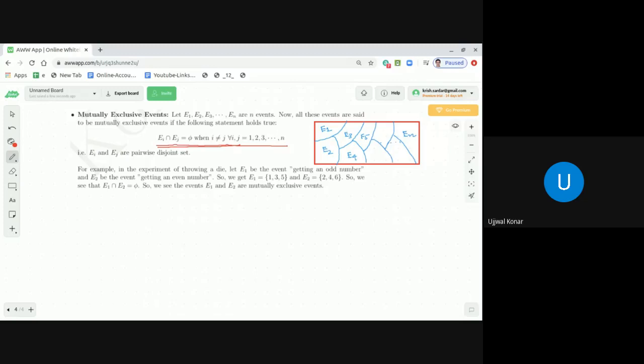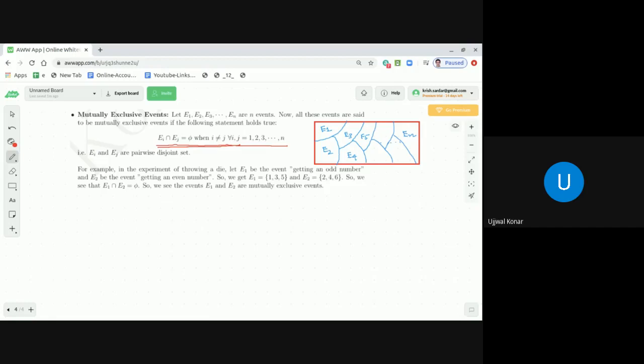So what we see is that E1 intersection E2 is equal to phi. There is no common element between {1, 3, 5} and {2, 4, 6}. So we see the events E1 and E2 are mutually exclusive events. In relation to probability, we can say these two events are mutually exclusive events.